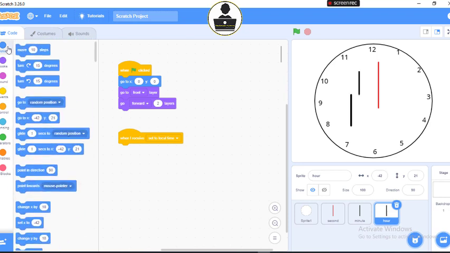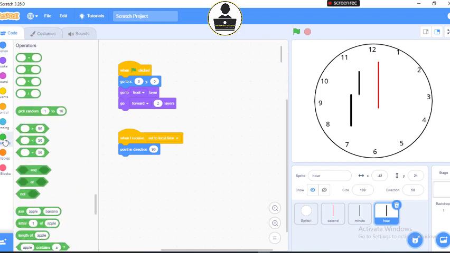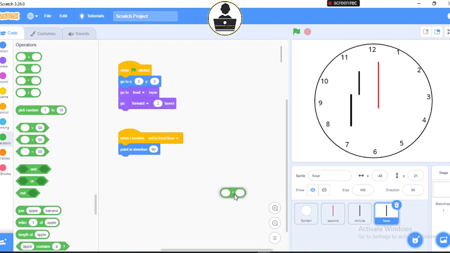Then look at this. I go to my motion and I will look for point in direction. So I'm going to set the direction for it. Point in direction. I don't need this 90. Don't worry, this 90 will not work since I'm going to add my operators. So I will drag out my multiplication operator, this one that has asterisks. I'll drop it here. I'll drag out my division operator.